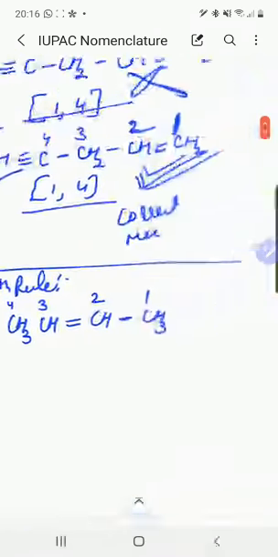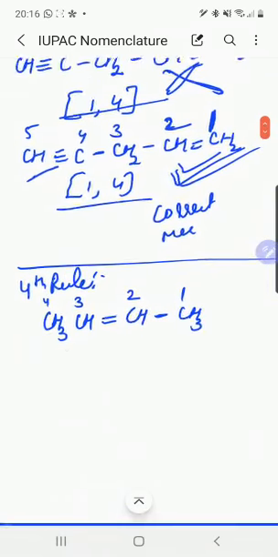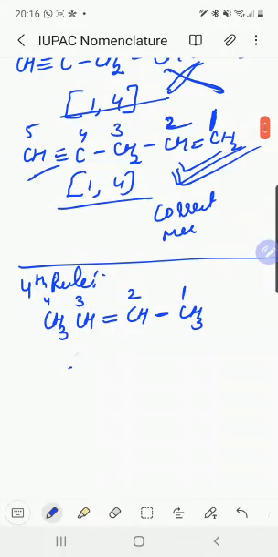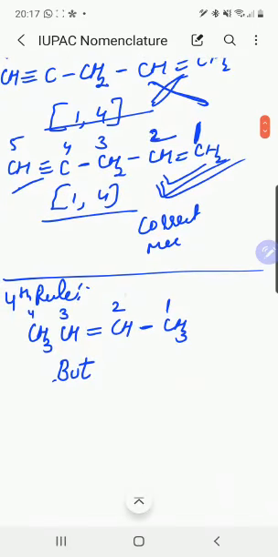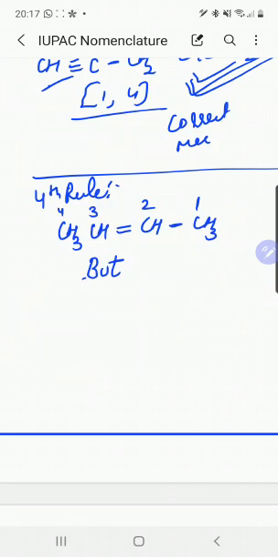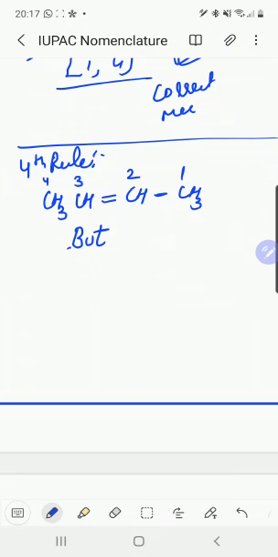So the basic compound is a butane derivative, but plus, now its locant is at the second position. We place the locant after but, that is 2. That is the locant position, and the suffix in this case is ene.